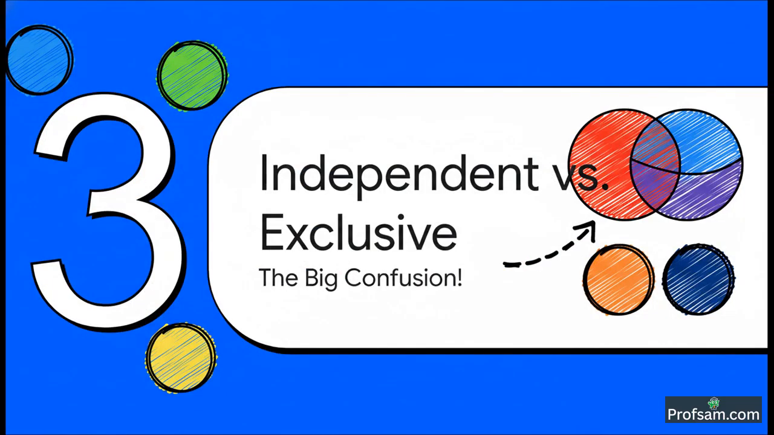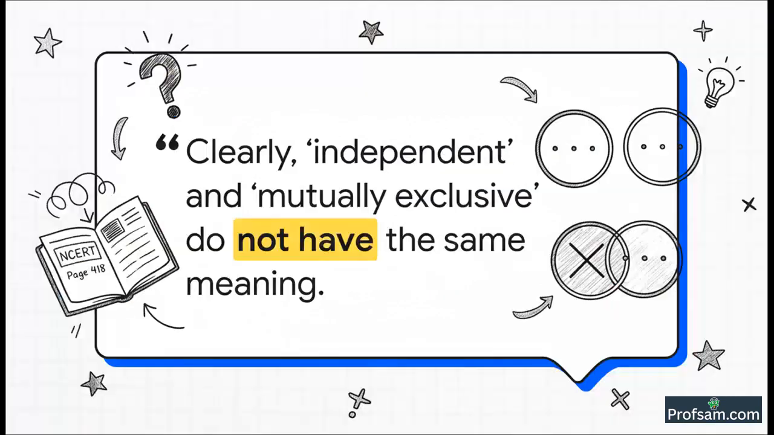Okay, now, I need your full attention here because this is the spot where most students get confused. A lot of people think that independent and mutually exclusive mean the same thing. Let me be very clear. They do not. But don't you worry, the difference is actually really easy to understand once you see it. And hey, don't just take my word for it. Look, even your NCERT textbook knows this is a confusing point. It says so right there on page 418. So let's take a minute and clear up this confusion for good.